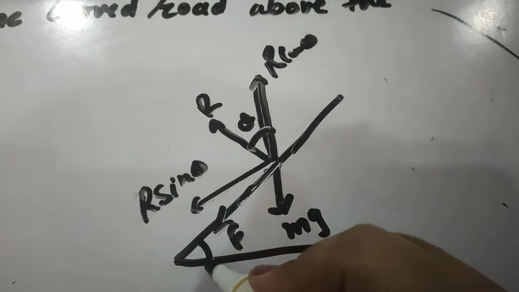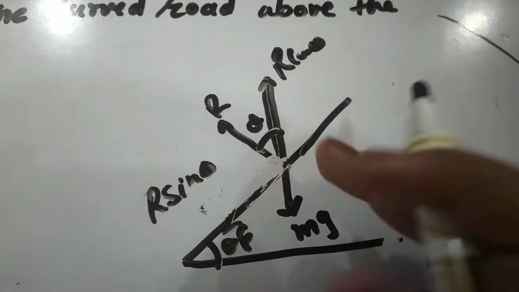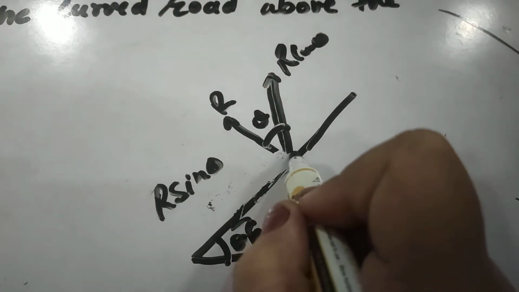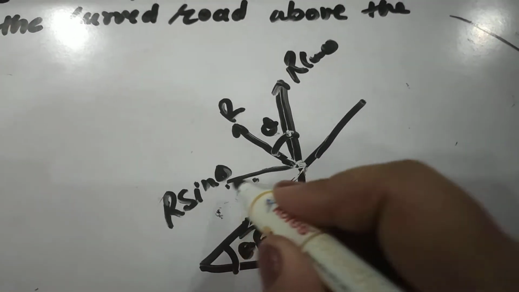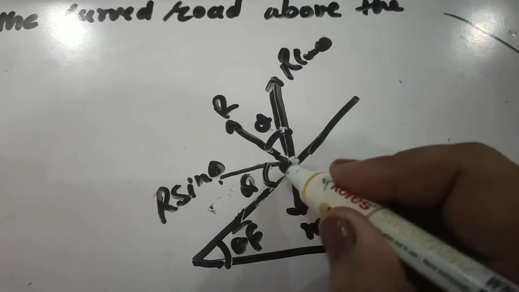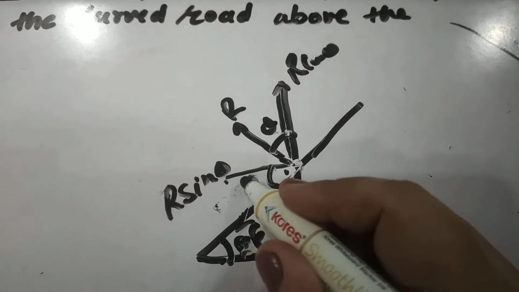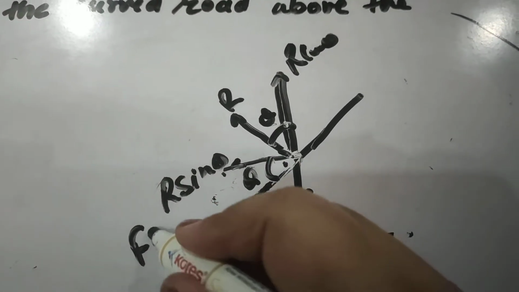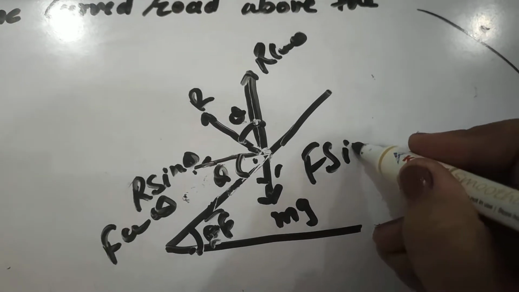If this angle is theta, then these two axes should be at 90 degrees, so this angle is also theta. So we can resolve F also: the component along this is F cos theta, and along this component is F sin theta.